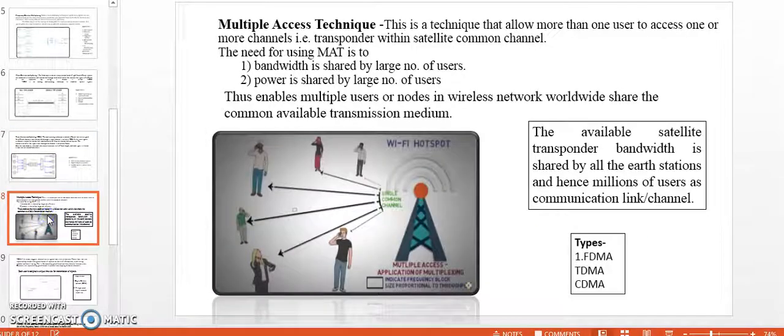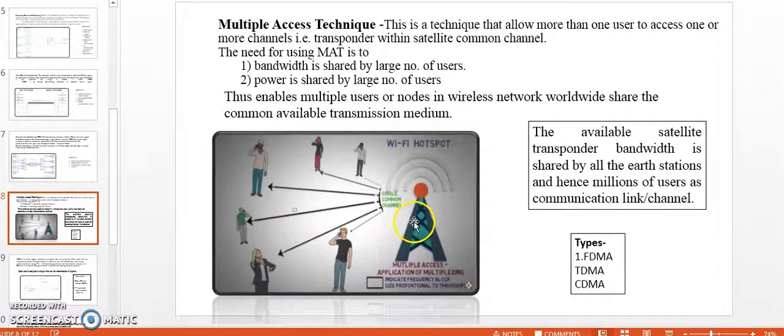Now let us see the other topic, which is multiple access techniques. This is a technique that allows more than one user to access one or more channels, that is, the transponder bandwidth within the satellite common channel. What is the need of using MAT, multiple access technique? The first, the bandwidth is shared by a large number of users. The second, power is shared by a large number of users. Thus, it enables multiple users or nodes in wireless network worldwide to share the common available transmission medium.